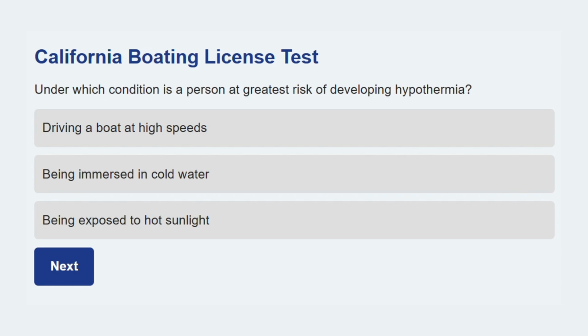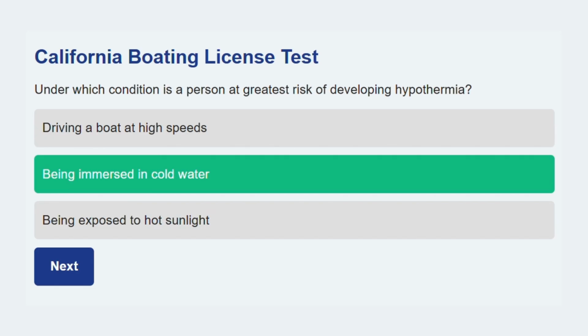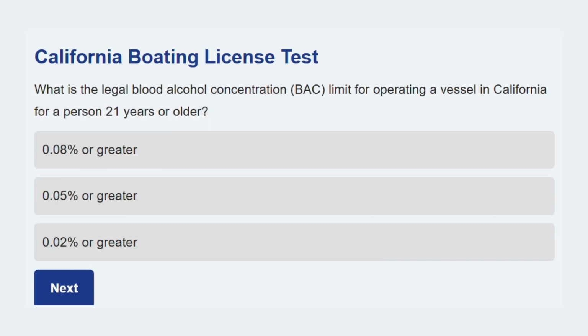Under which condition is a person at greatest risk of developing hypothermia? Being immersed in cold water. Immersion causes the body to lose heat much faster than exposure to cold air. Ready for the next one.